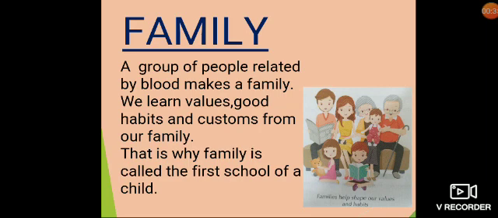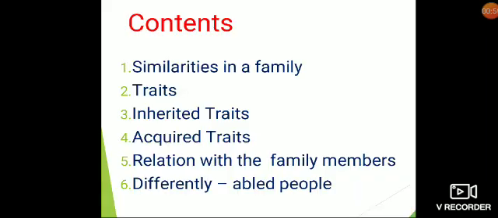A group of people related by blood makes a family. We learn values, good habits, and customs from our family. That is why family is called the first school of a child. You all have studied about types of family, like big family and small family, but in this lesson we are going to learn something more about that: similarities in a family, traits, inherited traits, acquired traits, relation with the family members, and differently abled people.